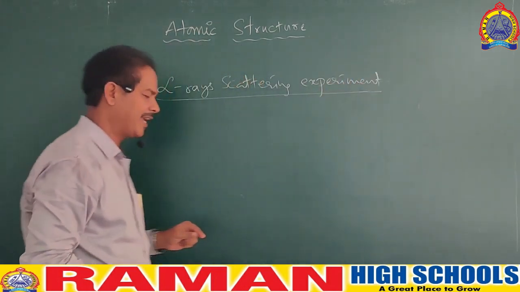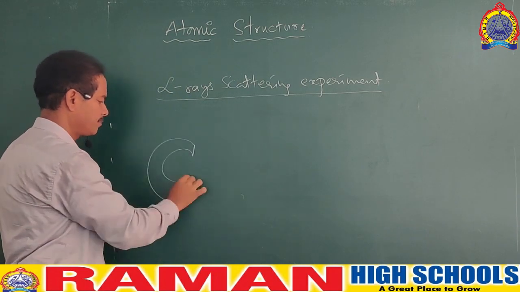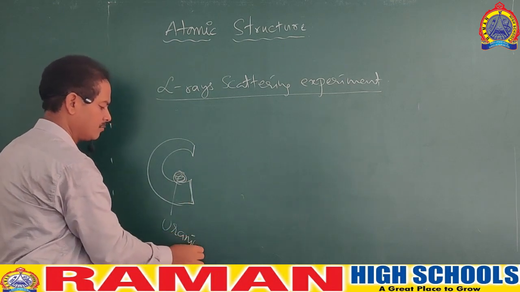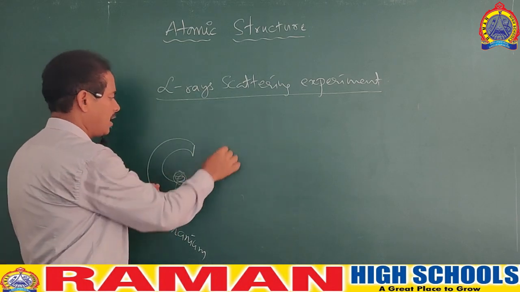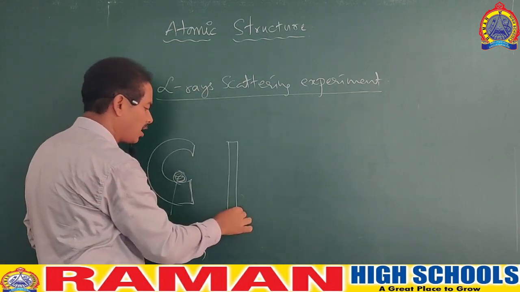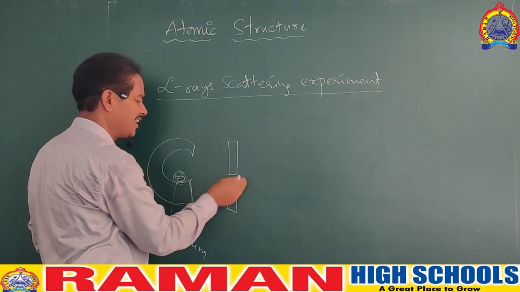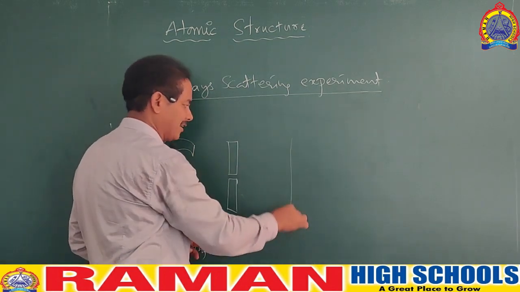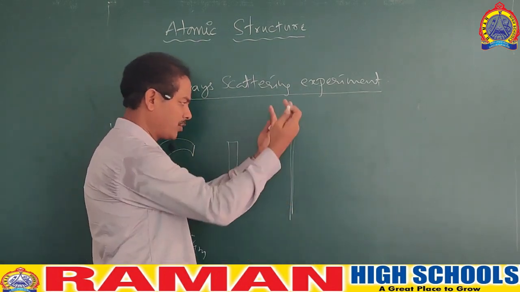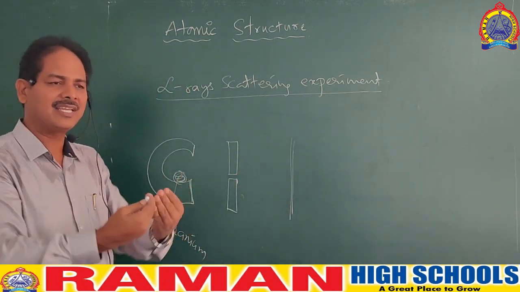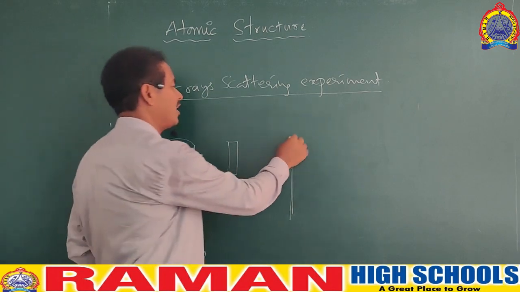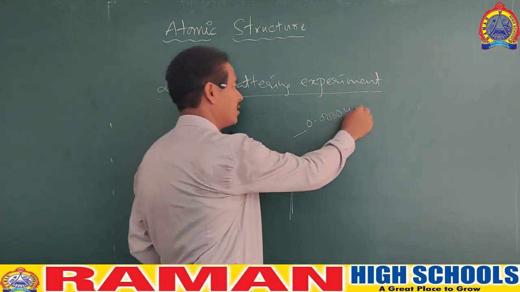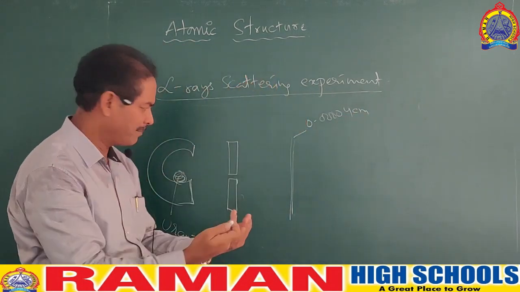In this experiment, a C-shaped lead bowl is taken. In this, a radioactive element named uranium or thorium is kept. Near to this, a lead rod with a narrow slit is arranged. The meaning of slit is a small gap. After that, a gold foil. Foil means a very thin sheet. The gold foil is of such a small thickness, 0.0004 centimeters. So a very thin gold foil is kept.